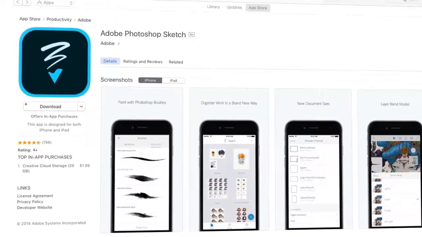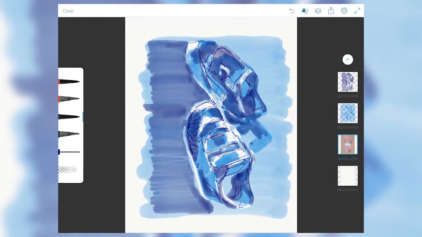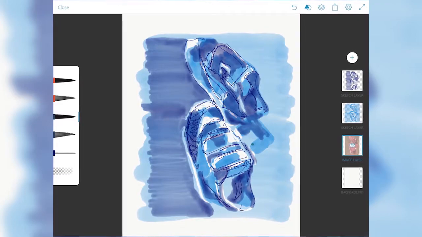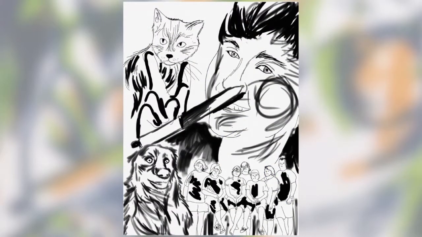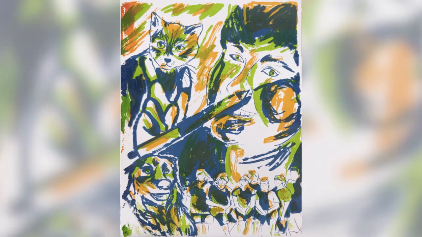So we used Adobe Photoshop Sketch, which the students were able to take a photo, upload into that program, and then you can add layers that you can draw on top of it. So again, they were able to create streams of iteration, so they could take the same photo and do different drawings based on that same image. But then we could also start talking about, well, if you were going to print this, what would be the line work, and then what would be the part of the image that maybe we could put just some color behind it. So starting to think about how do you break this image down into multiple layers?